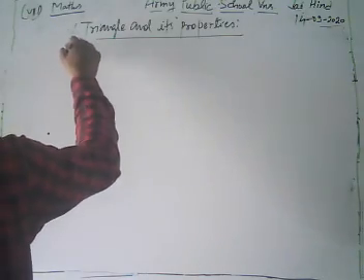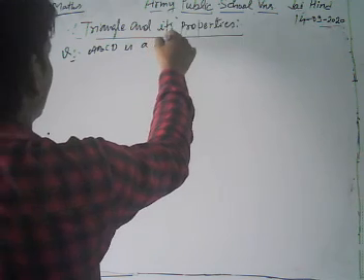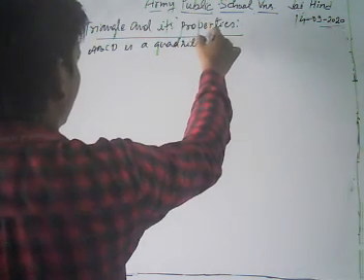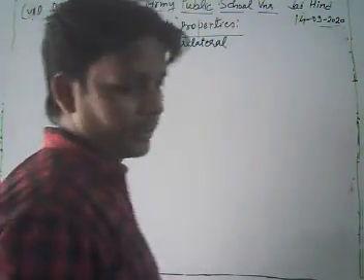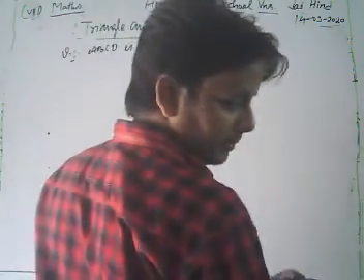Now take ABCD is a quadrilateral. Now take a very important question. ABCD is a quadrilateral.